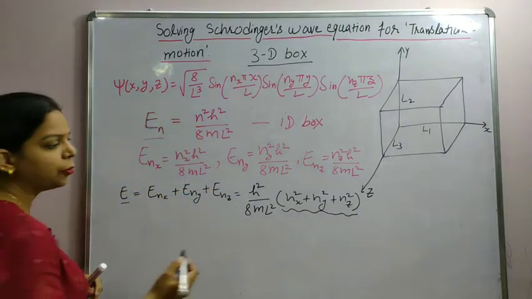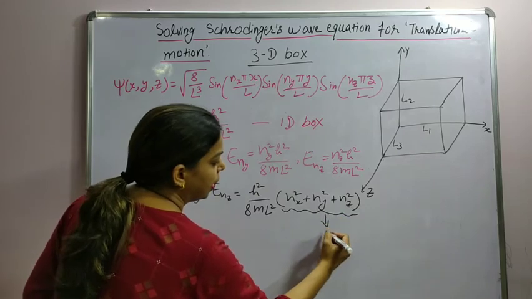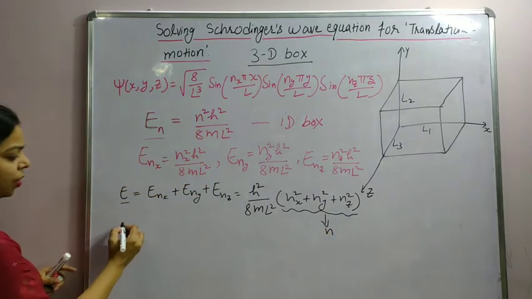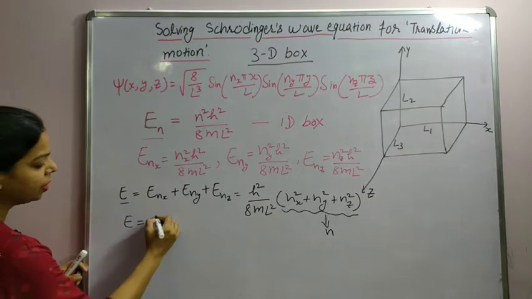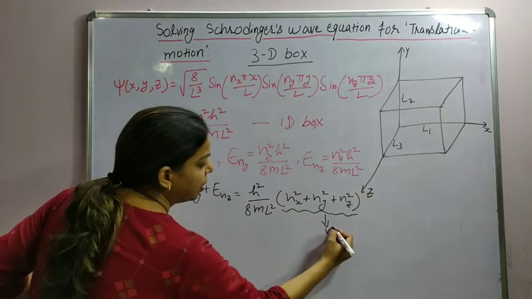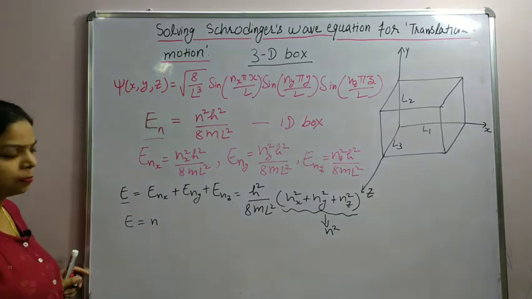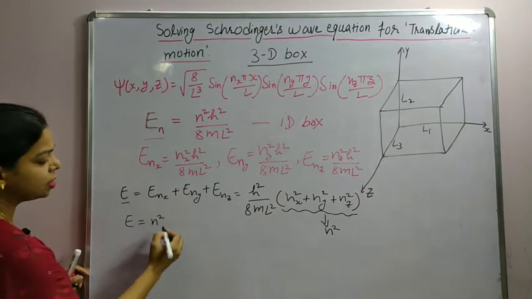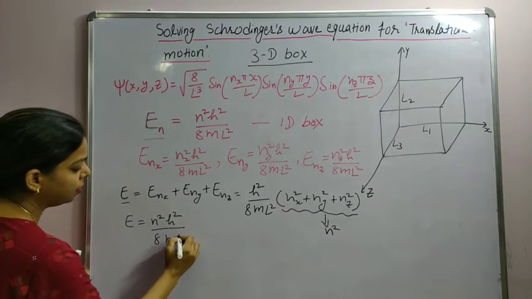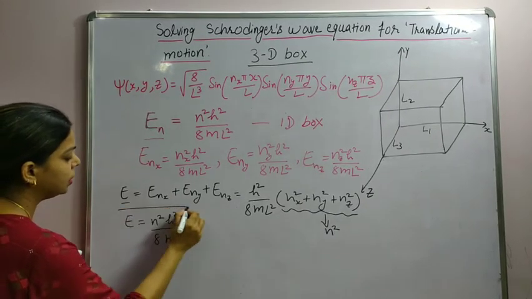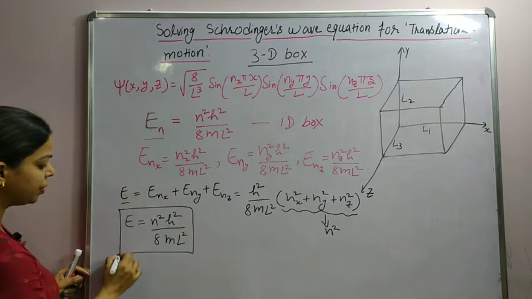Again we can replace this term with simple n. So I can write the expression for energy as n square h square upon 8m L square. This is the total energy expression.